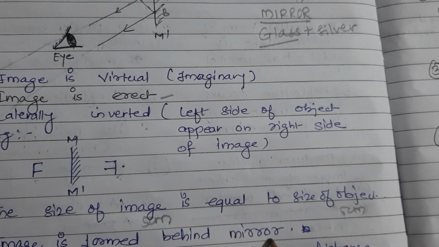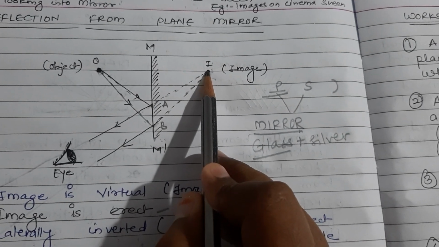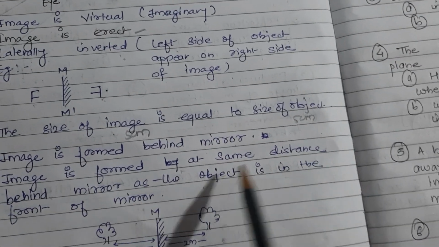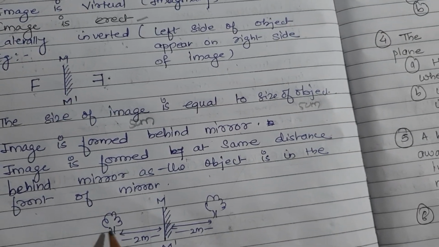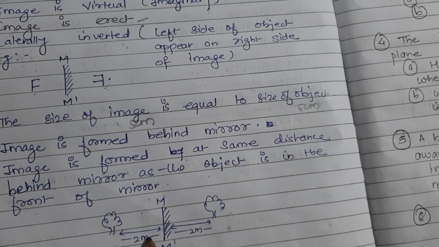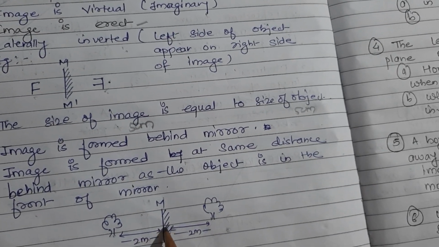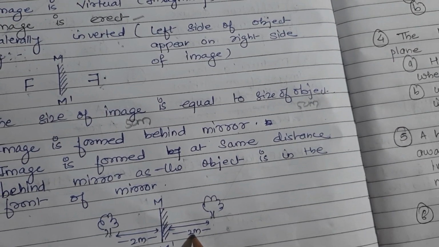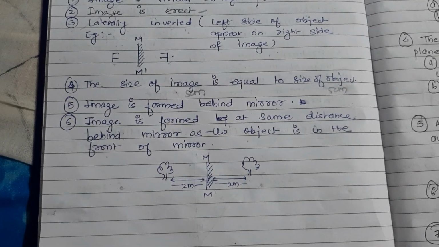Image is formed behind the mirror. मिरर के पीछे ऑब्जेक्ट की इमेज बनेगी, ना कि आगे. Image is formed at the same distance behind the mirror as the object is in front of the mirror. Suppose the object is here and the distance between the object and the mirror is 2 meter. Then the distance between the plane mirror and the image will also be 2 meter. So this is how the image formation from the plane mirror takes place.